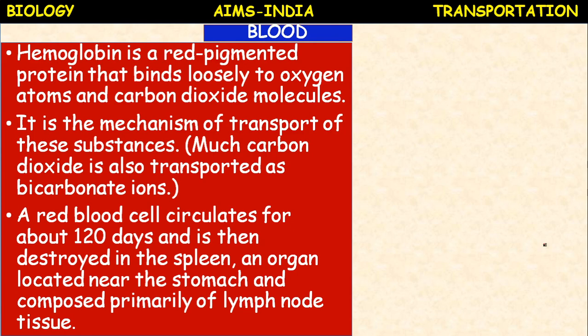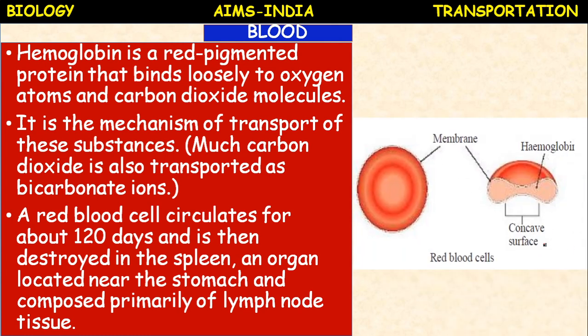The hemoglobin present in that RBC is again utilized for the production of other pigments in the liver. Dead RBC are destroyed in the spleen, a lymphatic organ located near the stomach and composed primarily of lymph node tissues.